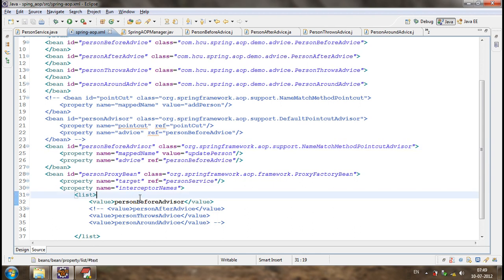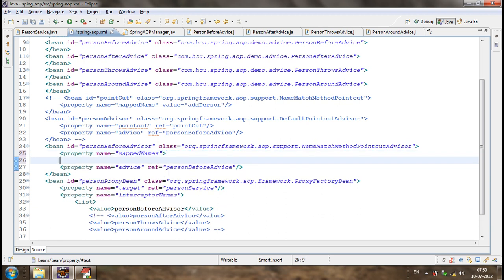Understood? This is how we can define specific point cuts. How to do this for two methods? One thing we can do is define two advisors, or we can define a property with the name mapped names.